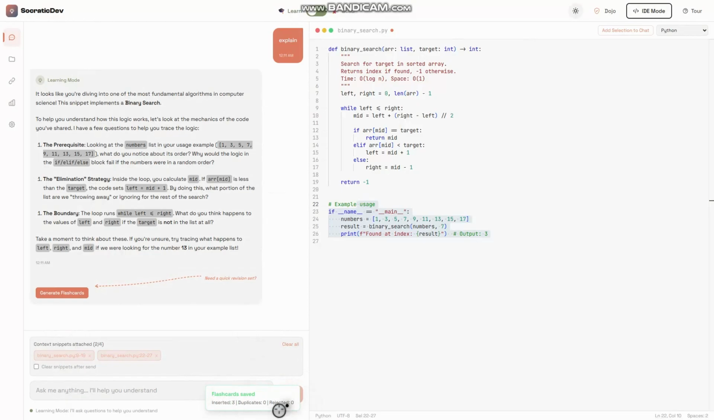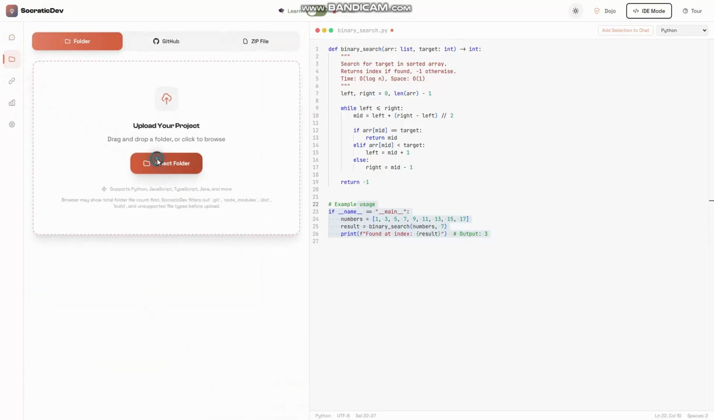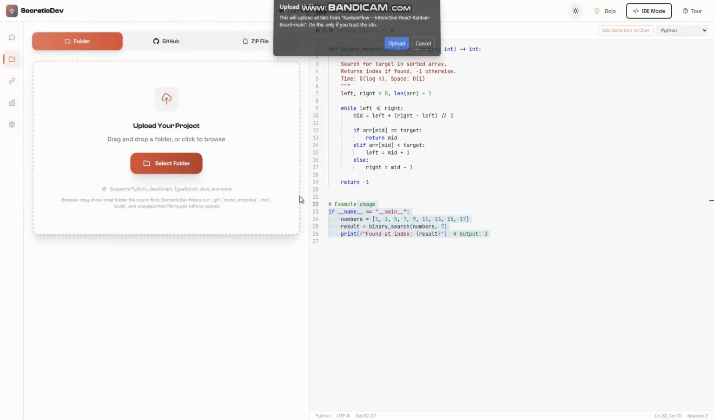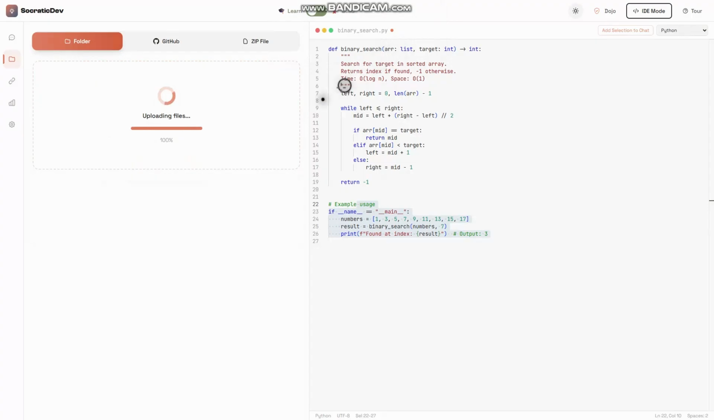So now we move to the embedding and upload workflow section. Imagine dropping your entire project into Socrative Dev and instantly seeing a living map of how it works. When users upload projects, we do not just store them, we understand them. We extract every meaningful relationship in your code: which module depends on which, which functions call what, how data flows layer to layer. We use Amazon Titan text embeddings to capture semantic meaning, not just structure.